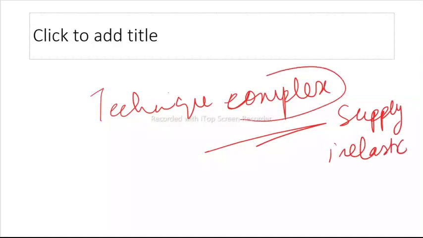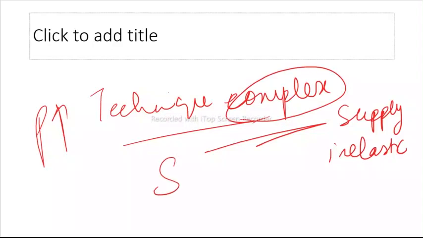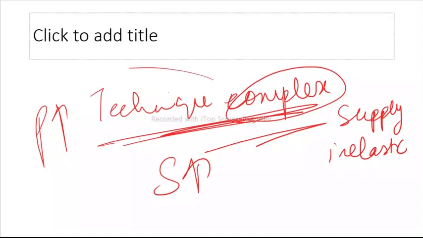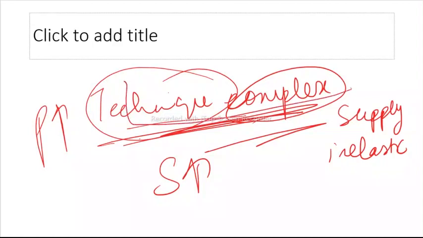Why? Because it's very, very complex. If suddenly the price increases, that doesn't mean the supply will also increase, because you have to set up more machinery that uses a certain technique, and that is difficult because using a complex technique requires a lot of time, a lot of effort.